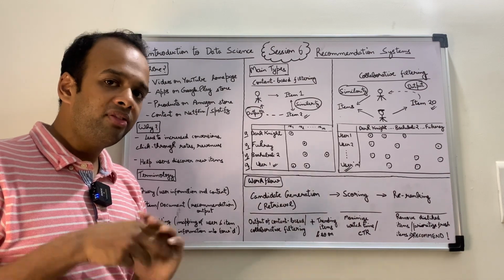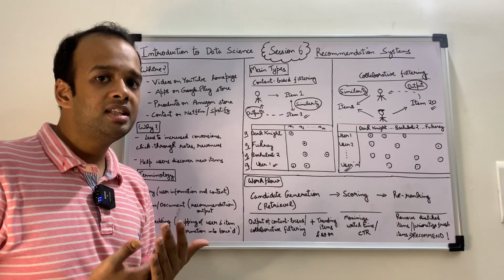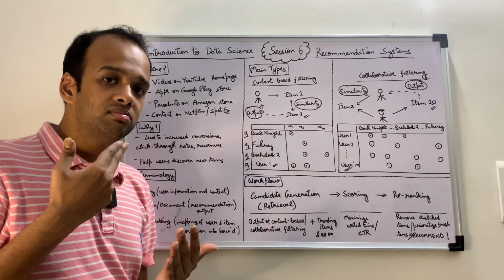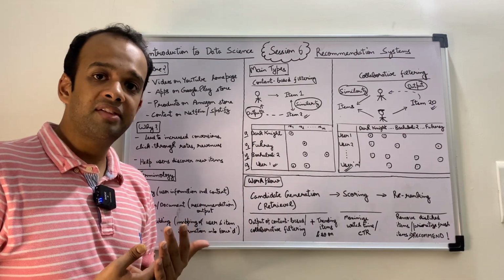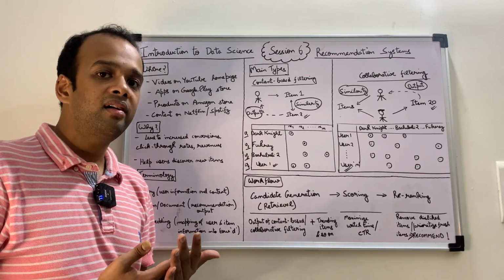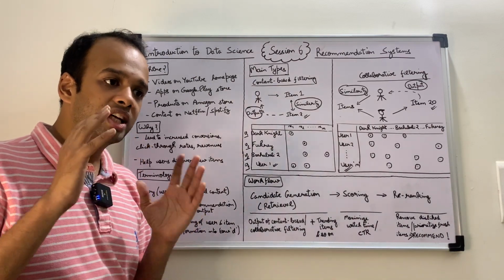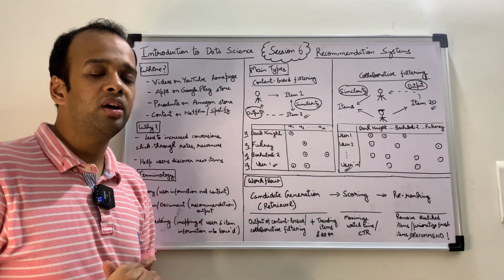So there are three main key terms. The first one is query, or also context. The second one is item or document, which is the thing that we are trying to predict. And the third one is called embedding, where a user or an item is translated into a low dimensional space called the embedding space.